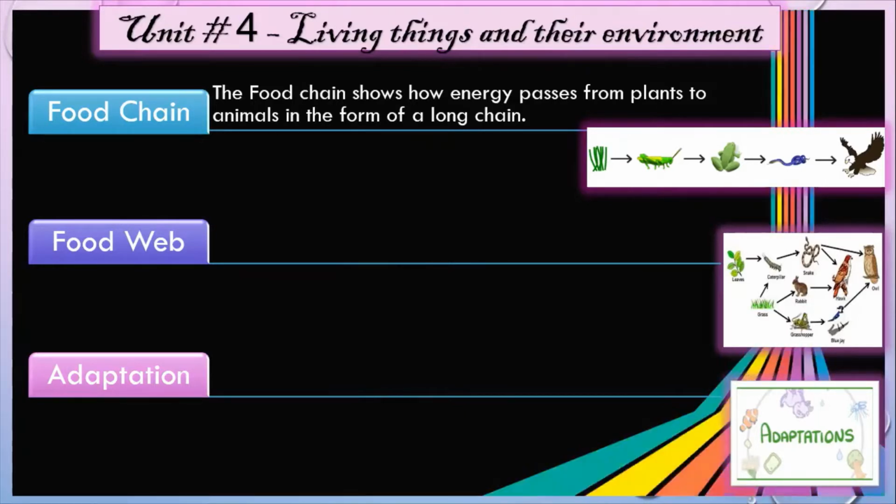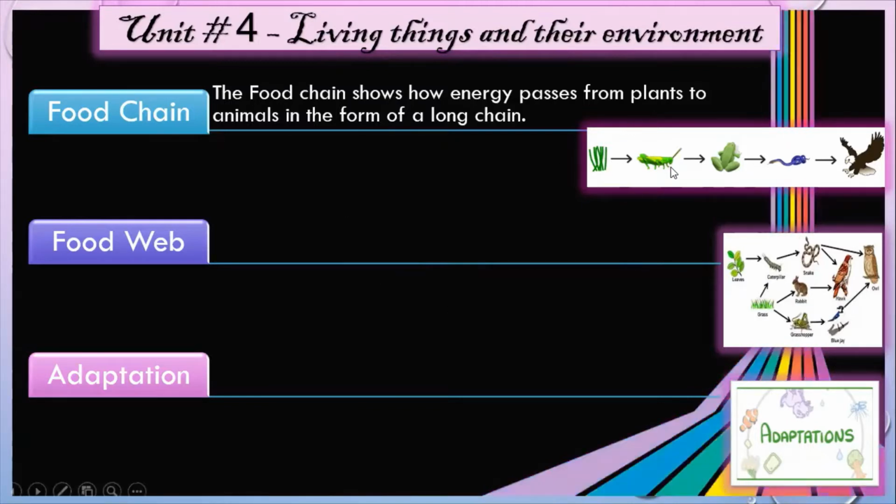Green plants are called producers, as they make their own food by the process of photosynthesis. So the chain always starts from green plants. You can see in the picture the green plants as a producer, as they make their own food by collecting the energy from the sun.